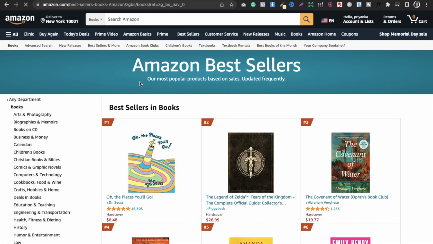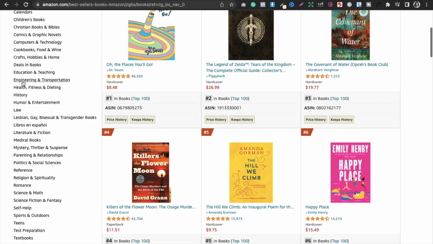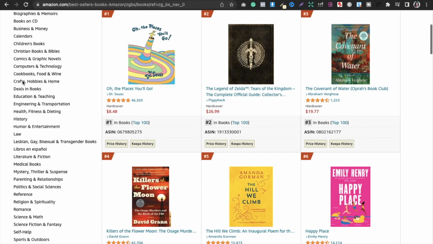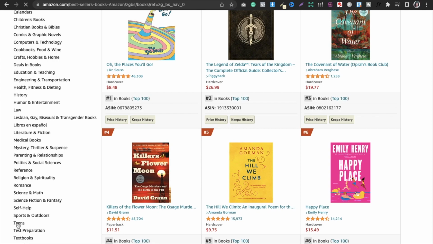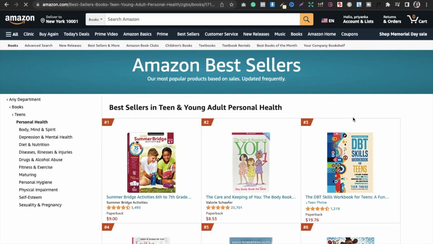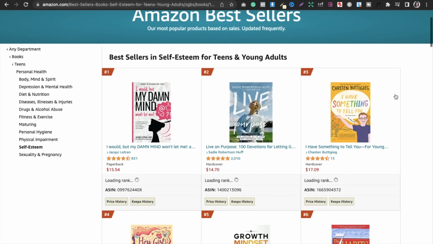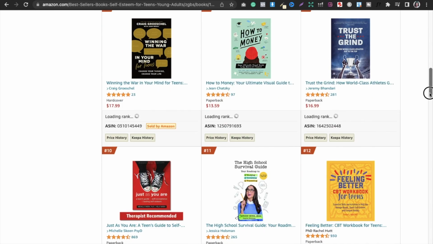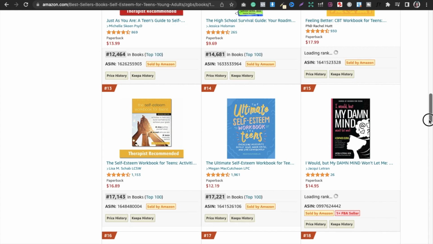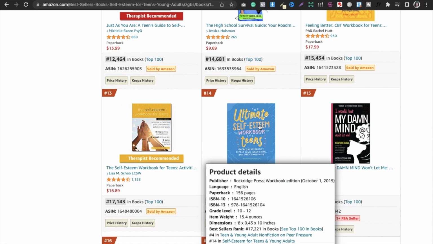So I'm going to go into books, and then I can choose, for example, teens, personal health, self-esteem, and then I look for the books which I can make as a KDP low content book. For example, self-esteem workbooks for teens.